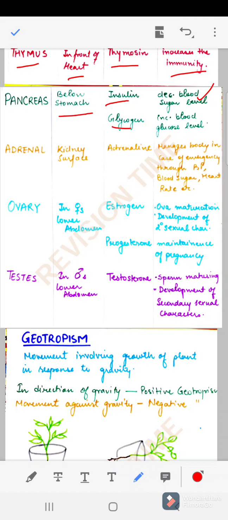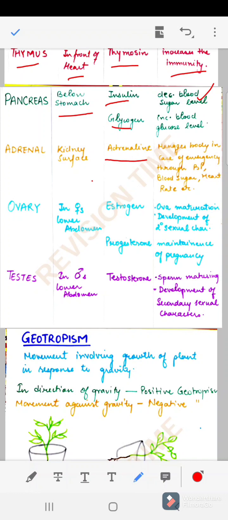Next we have the adrenal gland, which is located at the kidney surface, and it is releasing the adrenaline hormone. It is also known as the emergency hormone or fight or flight hormone, because it is managing our body in an emergency situation. During an emergency, we can experience high blood pressure, high blood sugar level, increased heart rate, and urge to urinate, right? It is because of the adrenaline.